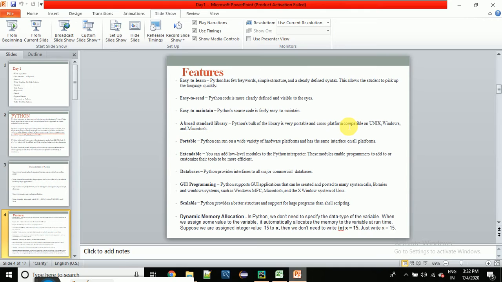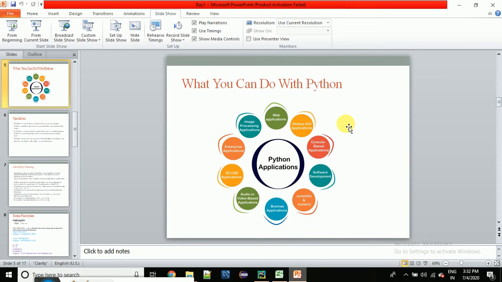Dynamic memory allocation is one of the very important features of Python. I'm coming to that point after one or two slides. We can do n numbers of things with Python. We can build desktop applications, web applications, large applications or small applications, software development, image processing, and many more stuff we can do with Python.